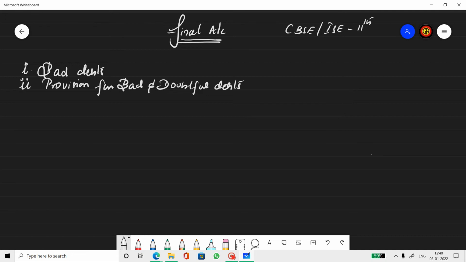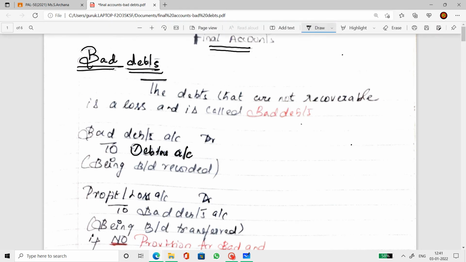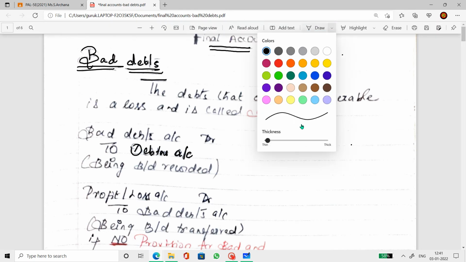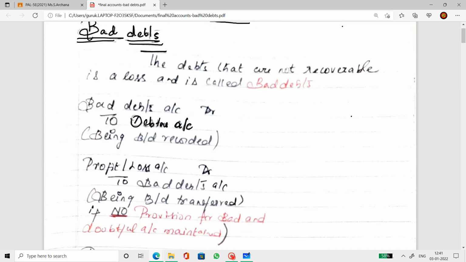This will be very helpful for you, not just in final accounts, but in many other chapters that you learn in future. So do watch it very carefully and apply this in all the sums that you're going to do in future. Let's start. As you can see here, there are a few journal entries and handwritten notes, which I'm going to discuss first, and then we will take up questions based on this.